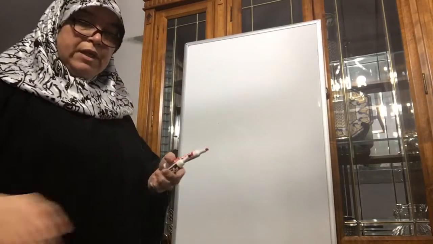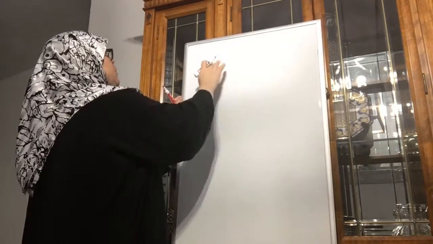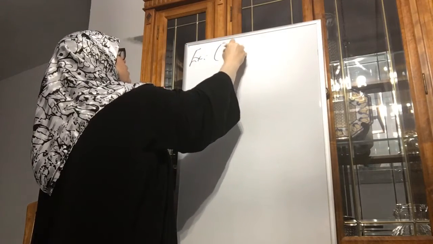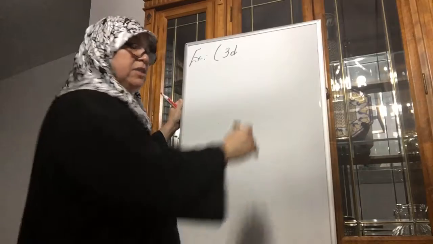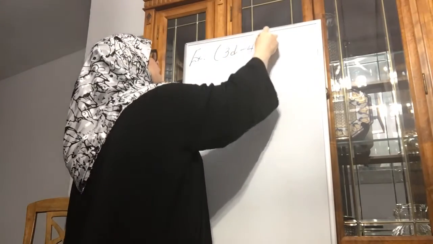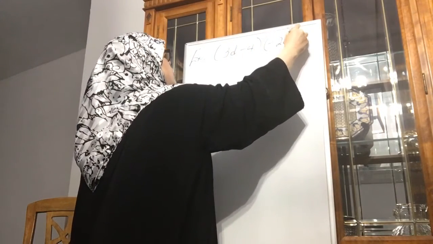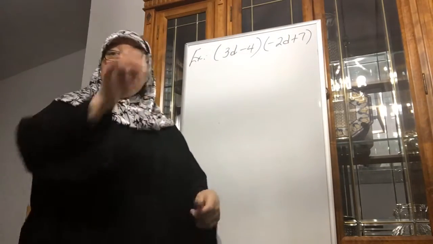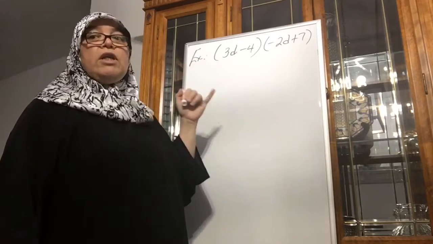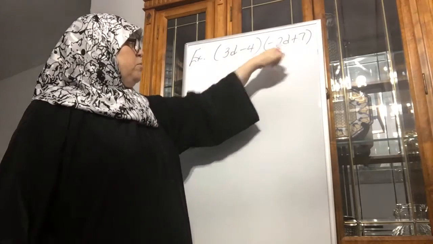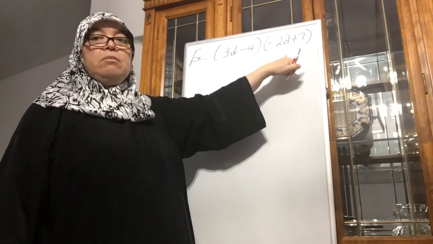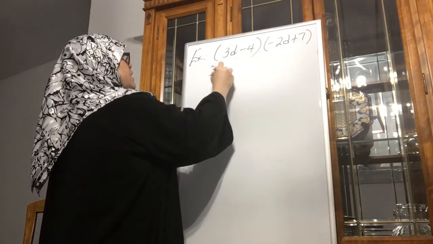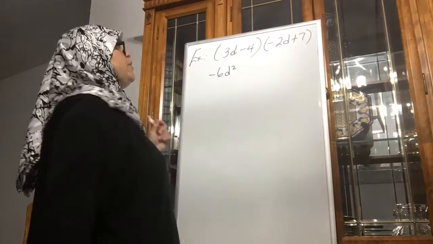All right, so let's do our next example. Let's say, for example, I have 3d minus 4 times negative 2d plus 7. Okay, notice I didn't leave any space to be doing the arrows. So FOIL, F first. The first two terms, a 3d times a negative 2d is negative 6d squared.